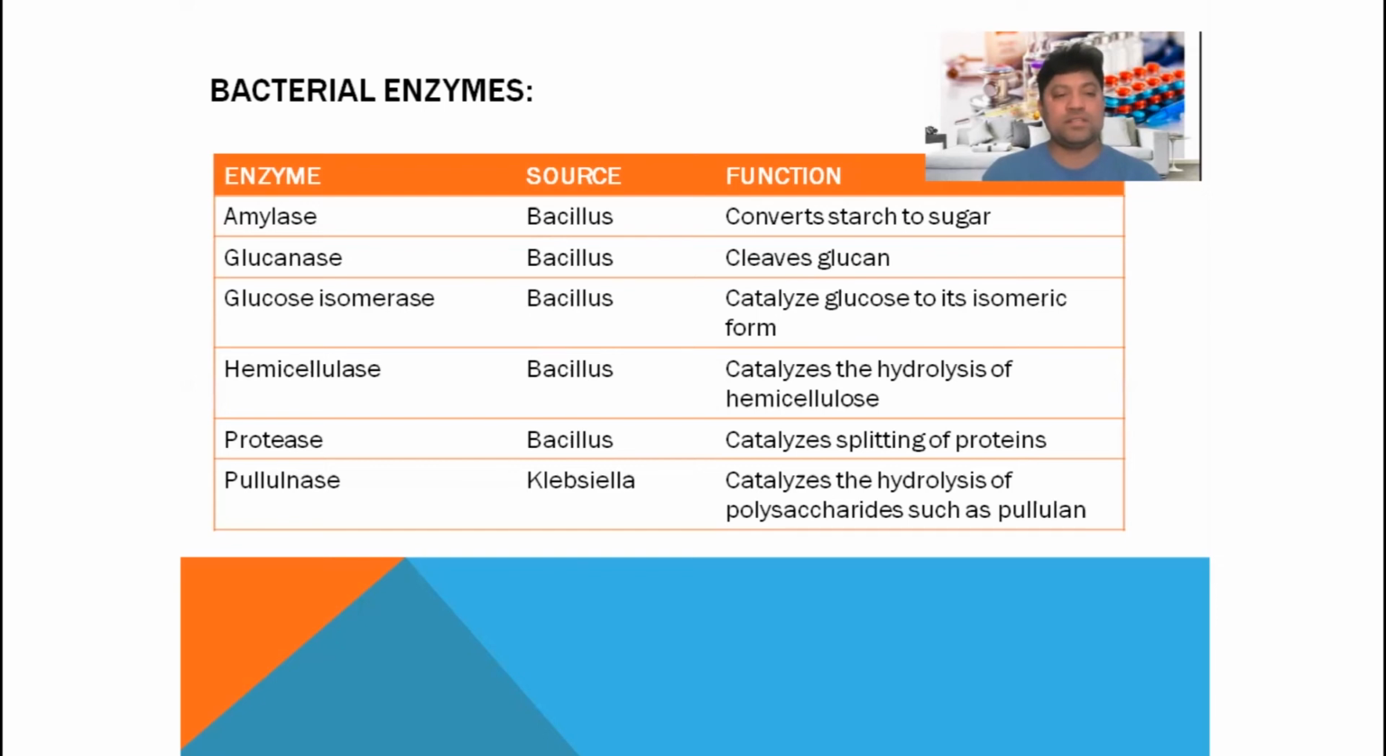The last one is pullulanase, which is produced by Klebsiella, one of the types of bacteria that belong to the gram-negative. Their shape is rod, and most of these bacteria are anaerobic. They catalyze and hydrolyze polysaccharides such as pullulan. There are also many other enzymes produced by different kinds of bacteria, but these are exemplary or major types of enzymes that are synthesized by different bacteria.